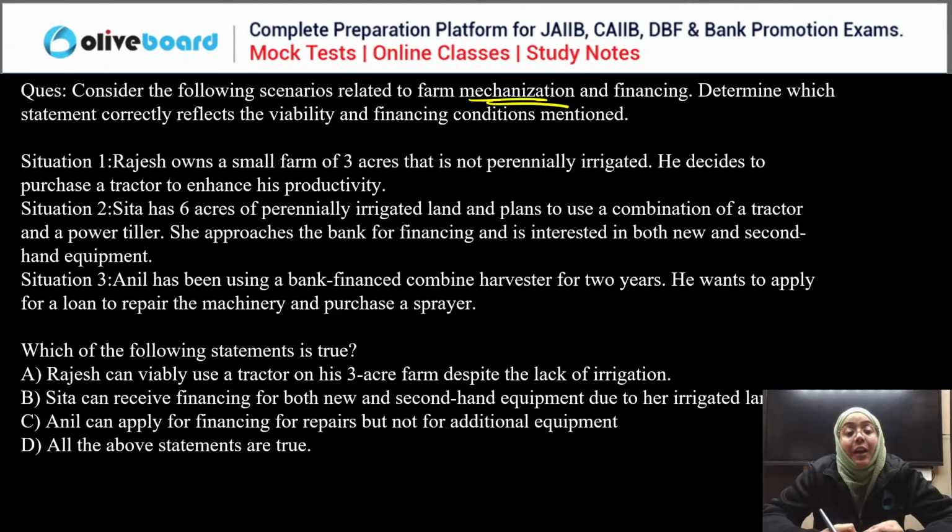Sita has 6 acres of perennially irrigated land and plans to use a combination of a tractor and a power tiller. She approaches the bank for financing and is interested in both new and second-hand equipment. Whereas Anil has been using bank finance for a combined harvester for 2 years. He wants to apply for a loan to repair the machinery and purchase a sprayer. Which of the following statements is true?